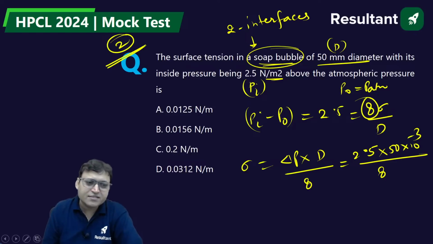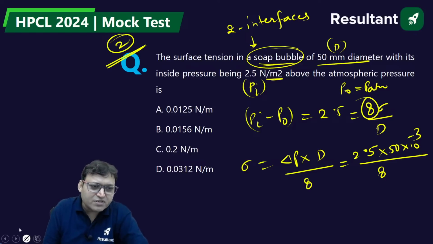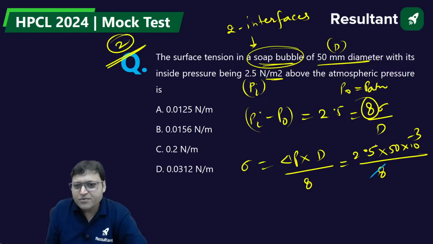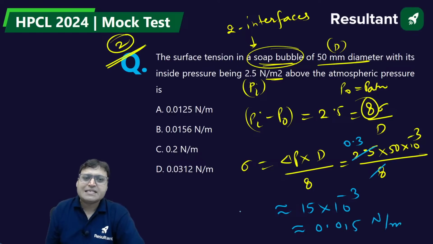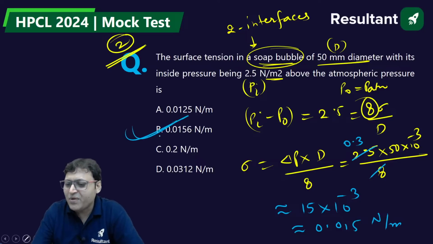If you divide this, you can round off the values. 2.5 divided by 8 is around 0.3, so the result is around 15 into 10 to the power minus 3, or around 0.015 Newton per meter. B is the correct answer for question number 2.